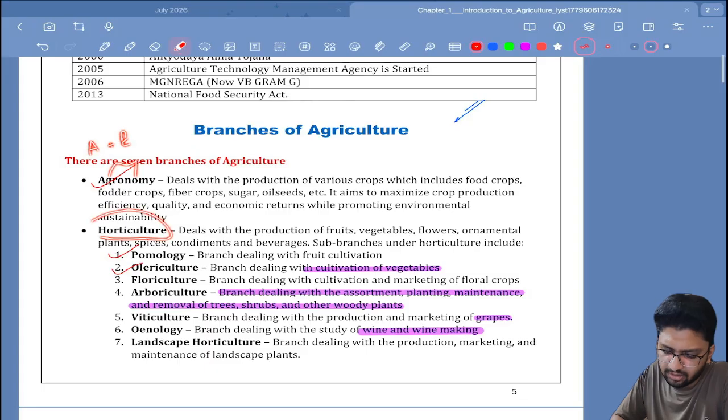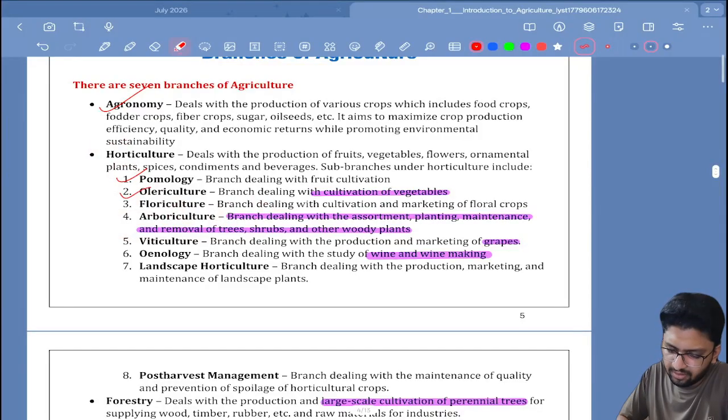Then we have horticulture. Horticulture is the next level of what we call agronomy. It is primarily focused upon cash crops, and they can be decorative as well. And here we have different types of horticulture: pomology, olericulture, floriculture, arboriculture, viticulture, oenology, landscape horticulture.